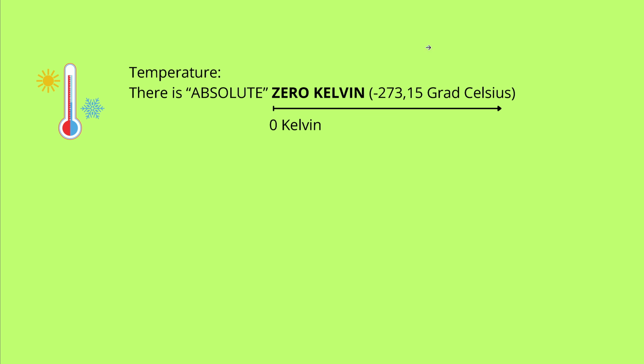Now, there are cases where we say, yes, there is an absolute that makes sense. We have 0 Kelvin, minus 273.15 degrees Celsius. This is 0 Kelvin. We do not have minus 1 Kelvin. It does not exist in physics. So there, this makes sense.